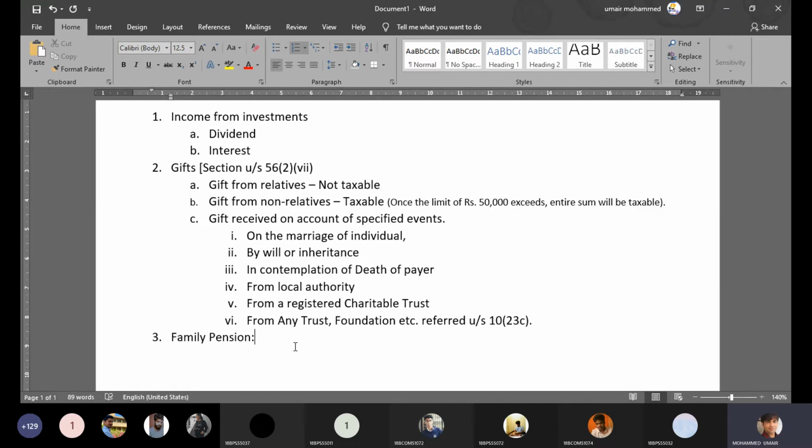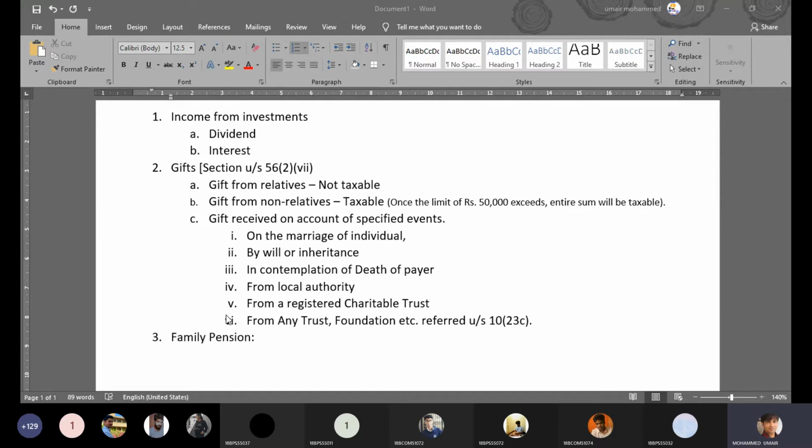Why can family pension not be taxed under the head salaries? As I mentioned, one of the important criteria to consider any transaction under the head income from salary is the existence of employer and employee relationship. In the absence of this relationship, any transaction cannot be classified as salary income. So in case of family pension, there is no employer and employee relationship on account of death of the employee, and therefore family pension is taxable under the head income from other sources. Now there is a procedure to compute the taxable amount of family pension.